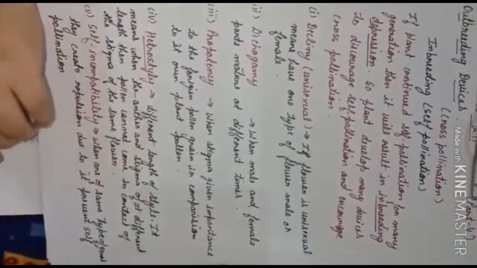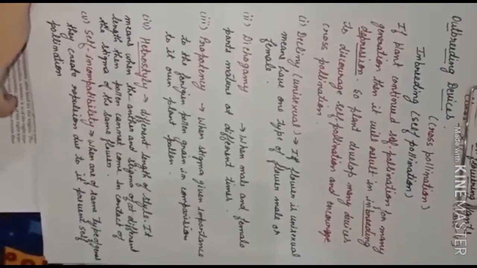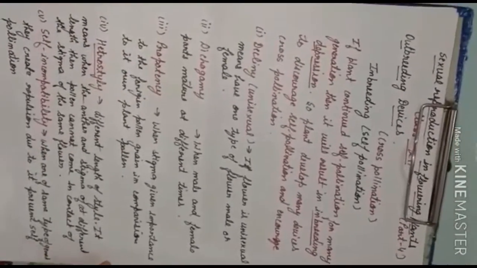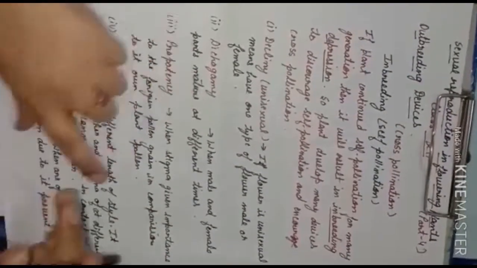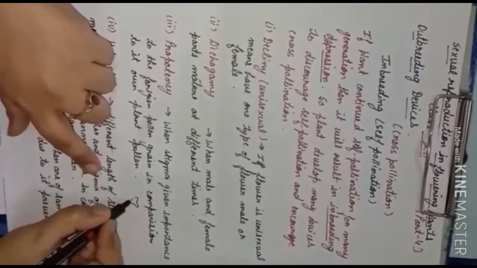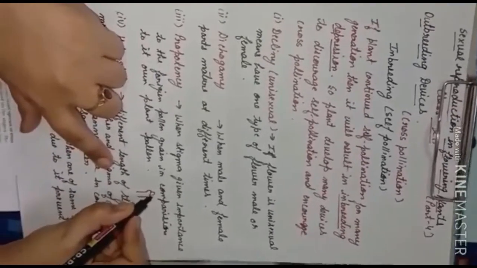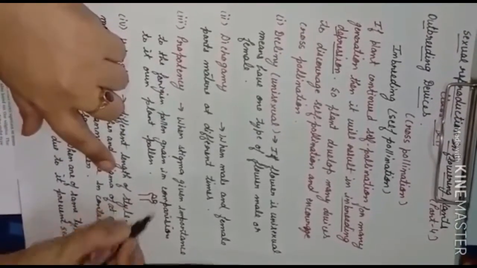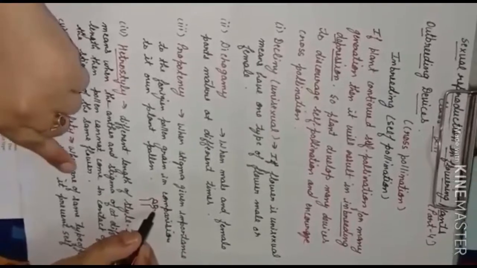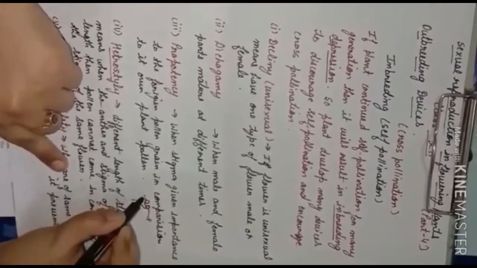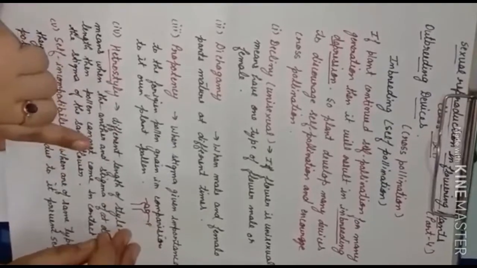Understood? The third one is prepotency. Prepotency means plants develop the potential in themselves to accept foreign pollen grains in comparison to their own pollen grains. For example, take the stigma, and the plant is getting two types of pollen grain: the self pollen and the foreign pollen. So the plant has the competency, meaning it has the capability to accept the foreign pollen grain in comparison to its own pollen grain. This is called prepotency. Understood?